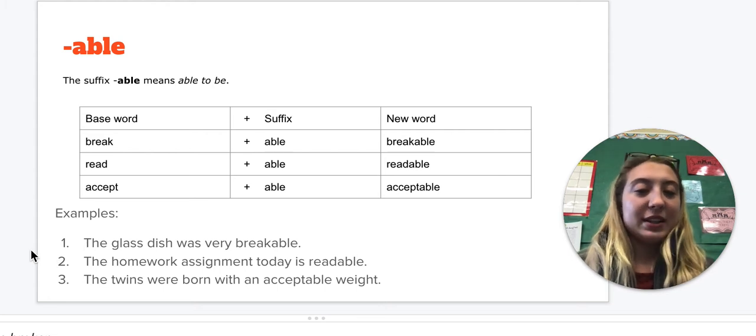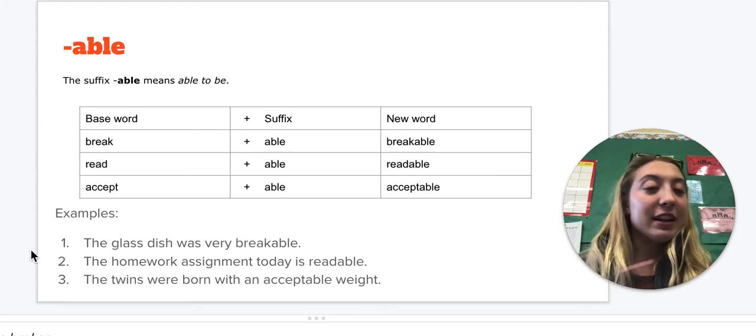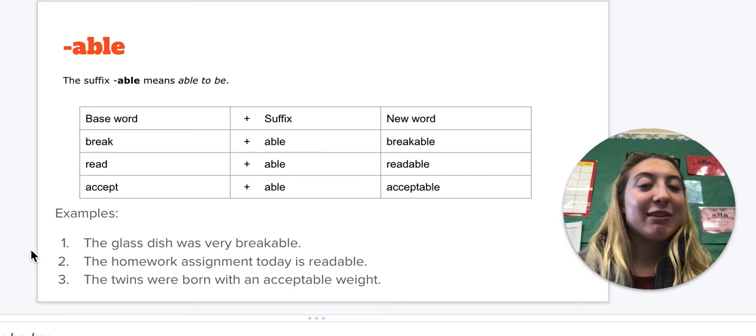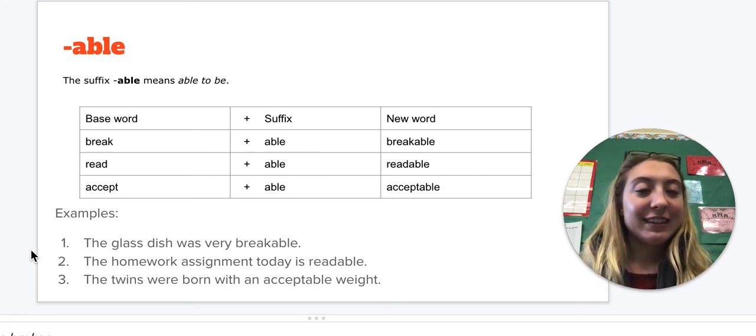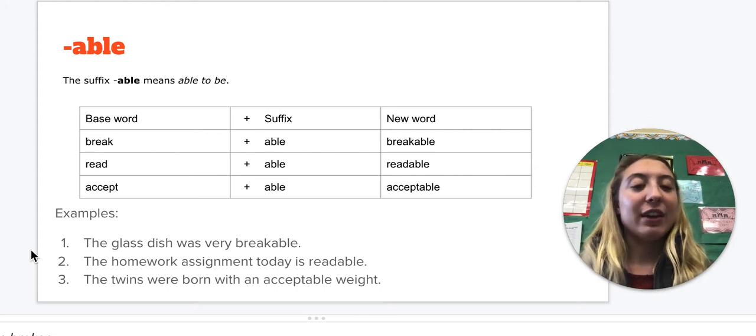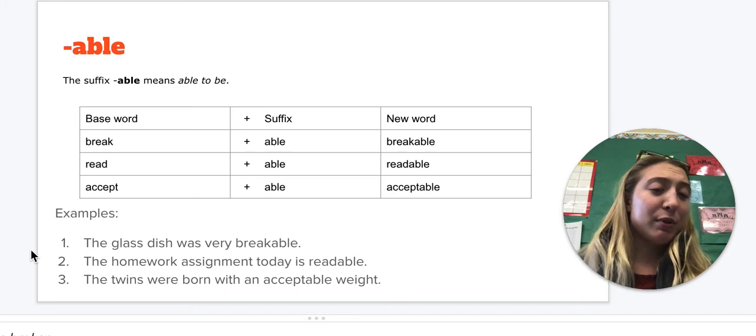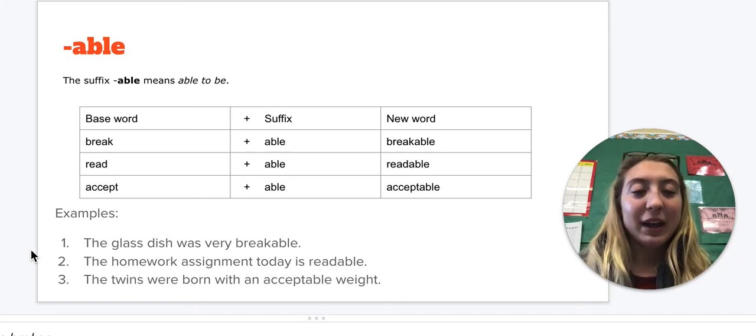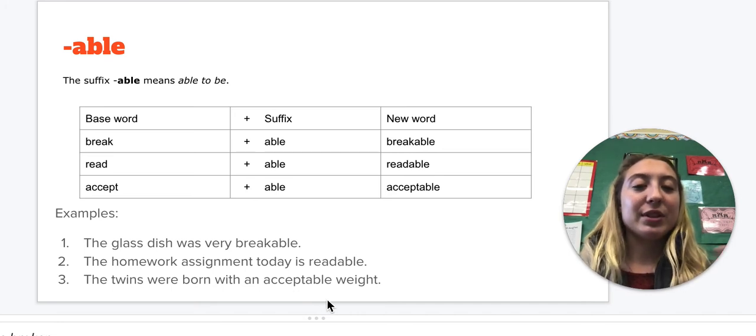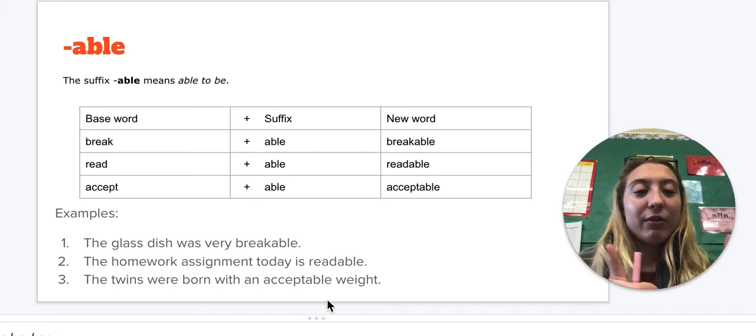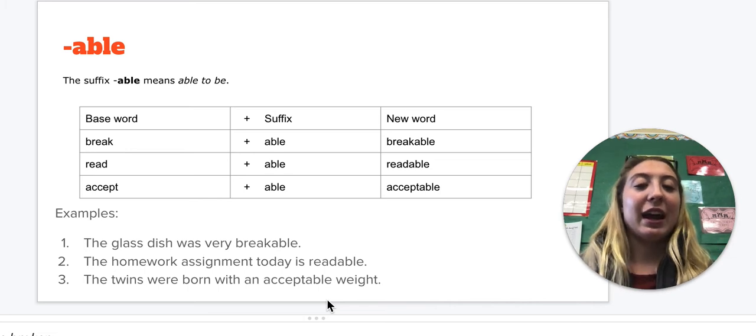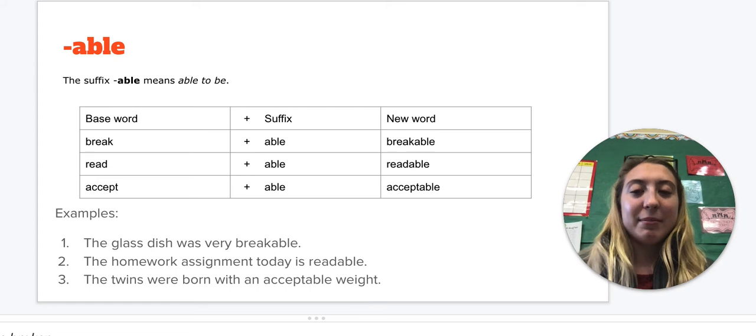The homework assignment today is readable. That should mean that the homework today, you are able to read it. It means that you can do it. It's readable. The twins were born with acceptable weight. It means the weight they had was accepted, able to be accepted. It means they were healthy when they were born. They had a healthy, acceptable weight, able to accept.